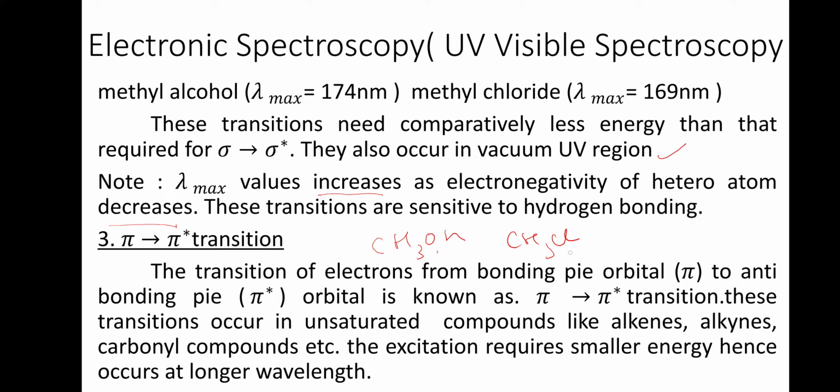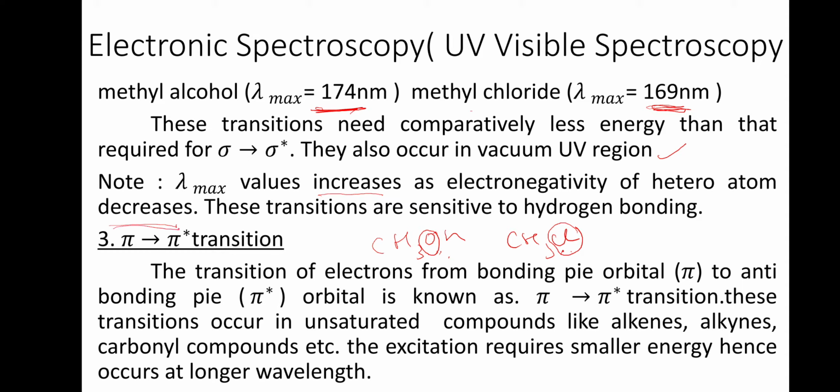When you compare oxygen and chlorine, chlorine has more electronegativity and oxygen has less. Since electronegativity is more, exciting the electron needs more energy. More energy needed means less wavelength. This one is less electronegative, so when you compare the two, this oxygen is bound less tightly to the carbon atom and can be easily excited to the higher excited state. So the energy needed will be less. That is what happens as the electronegativity of the heteroatom decreases.